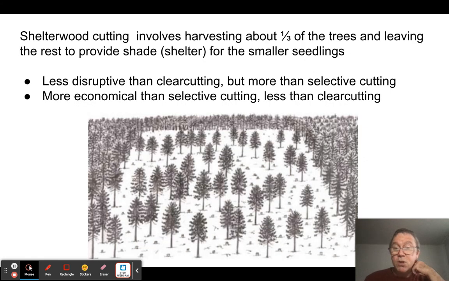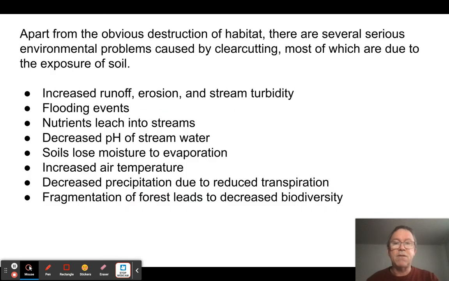Now, there's another way, which is called shelterwood cutting. In shelterwood cutting, basically, you leave trees of different ages, so it's got an uneven age distribution, and you're taking high value trees, but you're leaving a lot of the other ones. You're taking maybe about a third of the trees. And so the trees that are remaining can be harvested at a later time, and they provide shade to the other ones, and they provide some continuity of the forest ecosystem, far less disruptive. So this is kind of a nice in between from one extreme to the other, clear cutting versus selective cutting. So let's talk specifically about clear cutting because that's something that College Board wants you to know about.